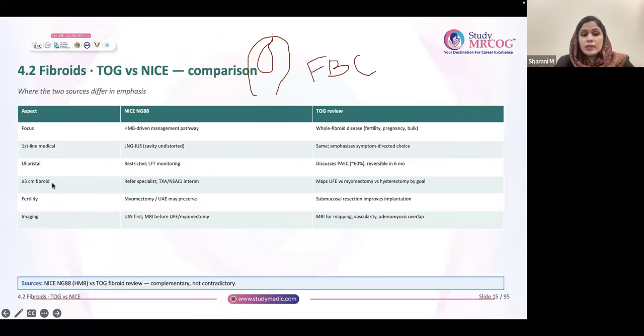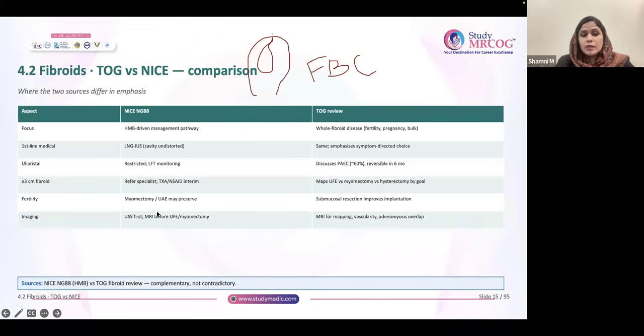A fibroid of 3 centimeters or more calls for specialist referral. Tranexamic acid and NSAID may be used as an interim till that. And if at all you're planning for myomectomy, better to go for an MRI. If you're going for uterine artery embolization also, MRI mapping is important.